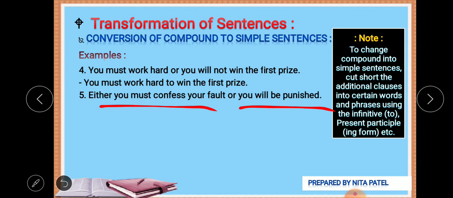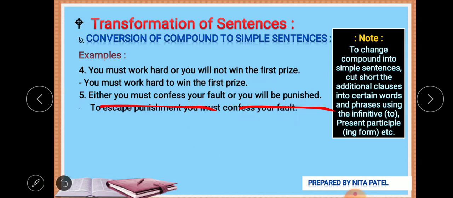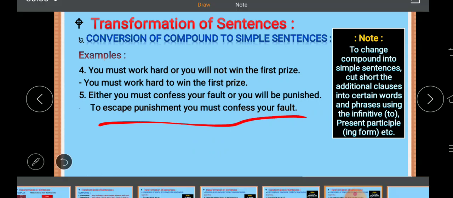Again we can use the infinitive. To escape from the punishment, you must confess your fault. You can say so. Let's check the answer. To escape punishment, you must confess your fault.